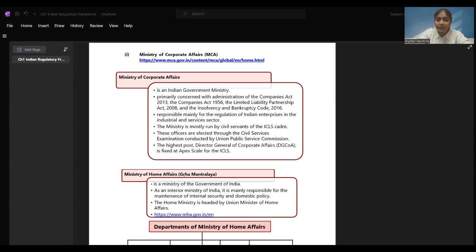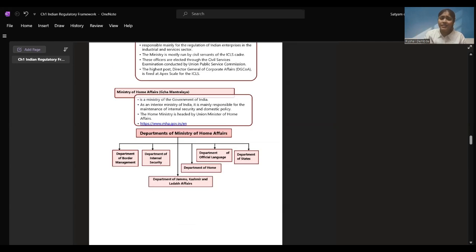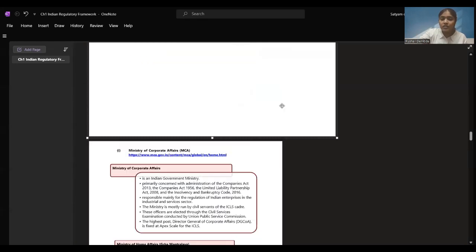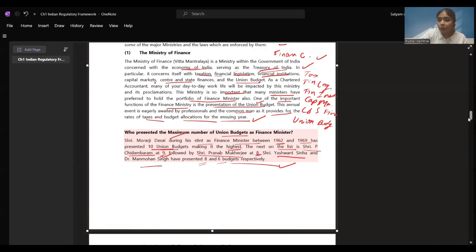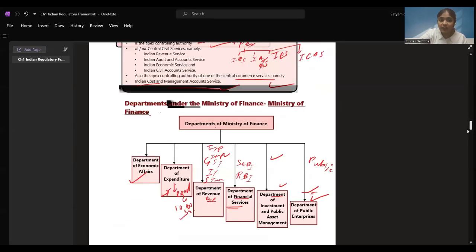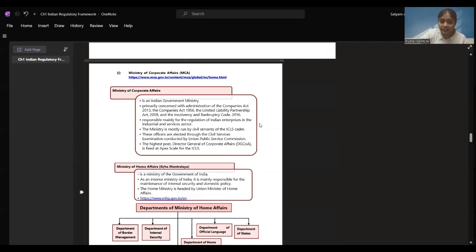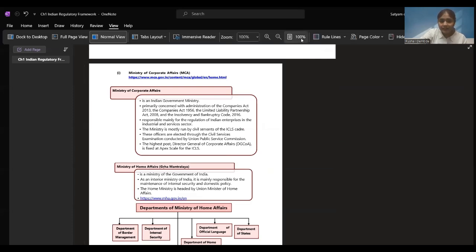I hope we are clear with how the Ministry of Corporate Affairs website looks and how it is functioning, right? Now let's see what it is. Actually, we just saw how the website is, but we need to know what is Ministry of Corporate Affairs, how it works, and what all things it does, right? Now, let's just zoom in a little.